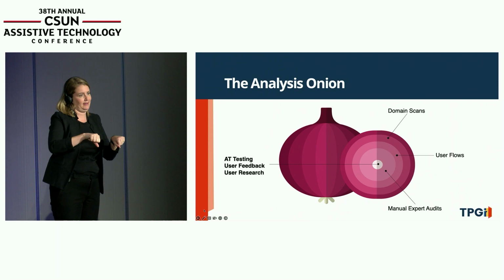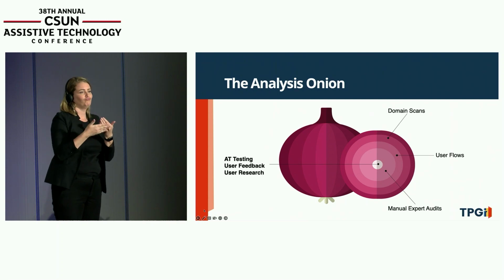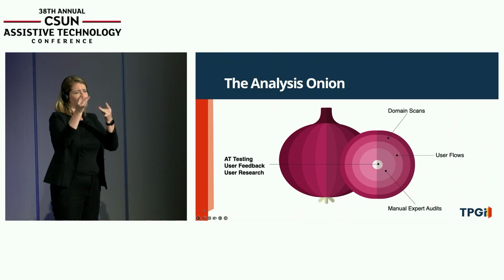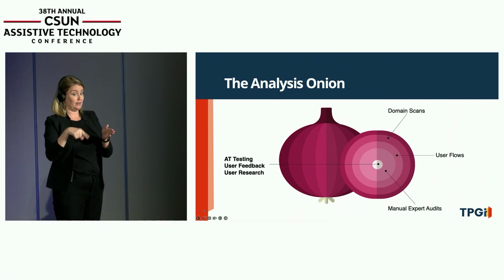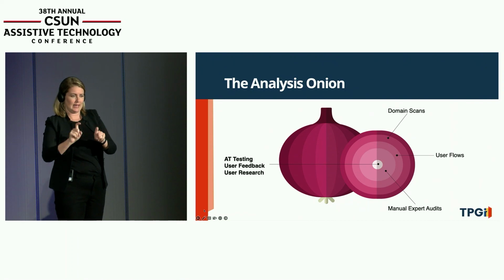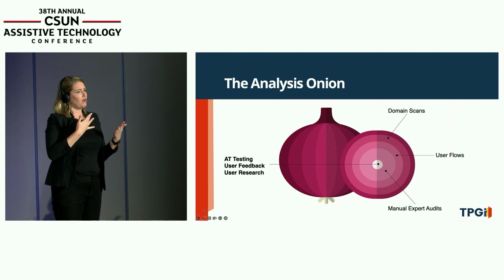How, whatever about the technical conformance, how accessible is it really? Is it easy to use? Is it efficient? Have we done things in the right way? And for that, you need to have your users involved in the testing process. And you have a few different ways. There's assistive technology testing, which is obviously not necessarily user testing, but it gives you a good sense of the challenges that users face. Okay? So it's certainly a step towards user testing.